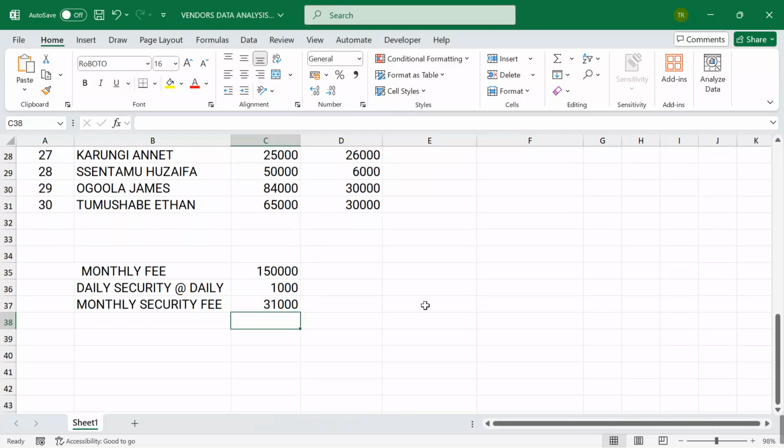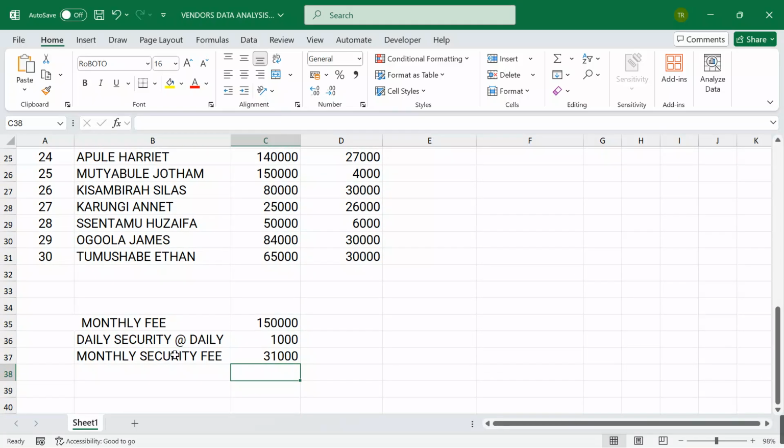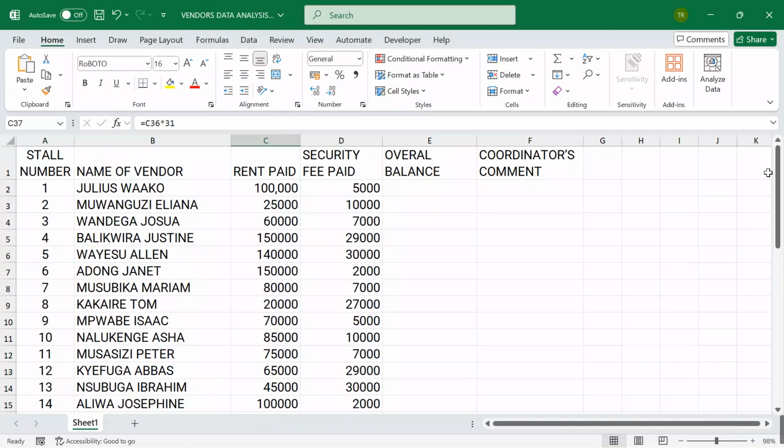Now, after getting this, it had to be for that top learner that has read the question thoroughly well to know that, okay, I had to compute the monthly security fee knowing that a month of May has 31 days, and these guys were paying 1,000 on a daily basis. Okay, now here we go. What do they want from us?